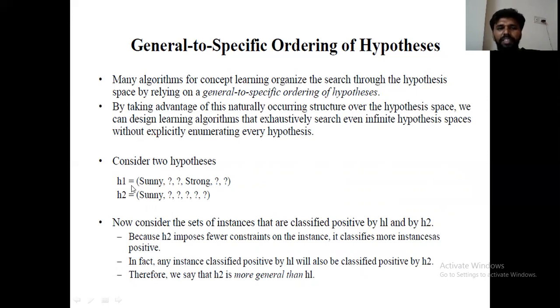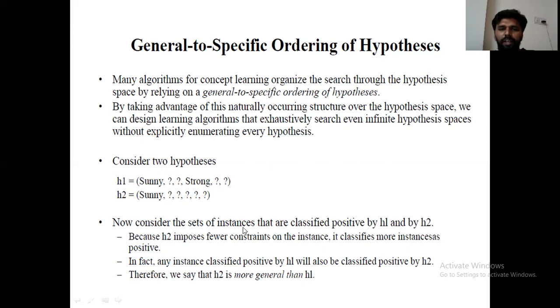Hypothesis H1 has 4 generalized values and 2 specific values. Here the 2 specific values are sunny and strong. Coming to H2, it has only 1 specific value and the rest are generalized values, meaning question marks. A question mark allows any kind of value.